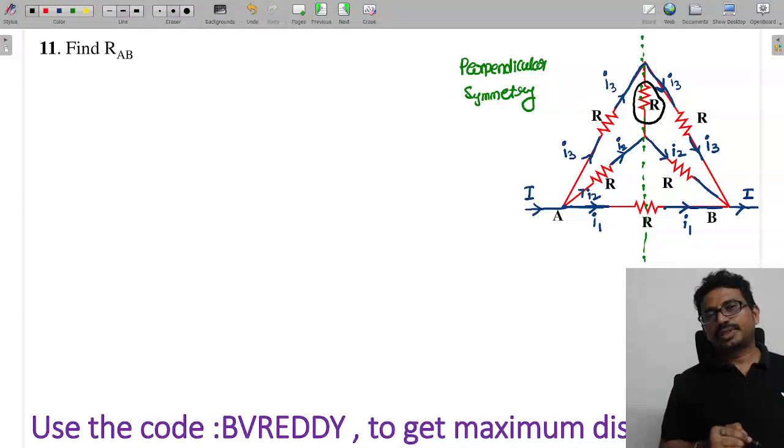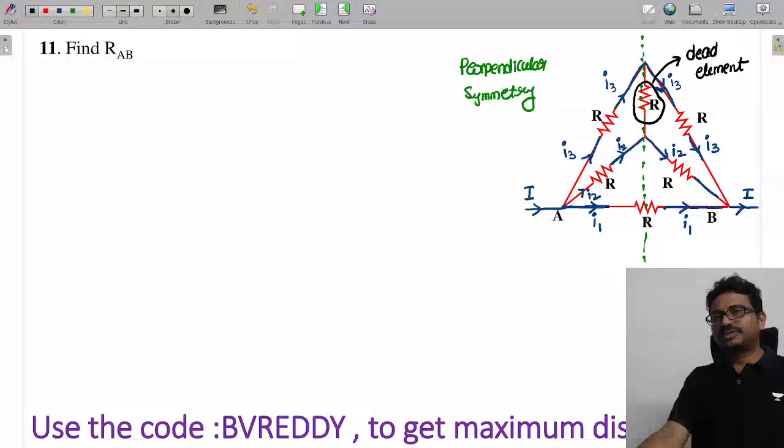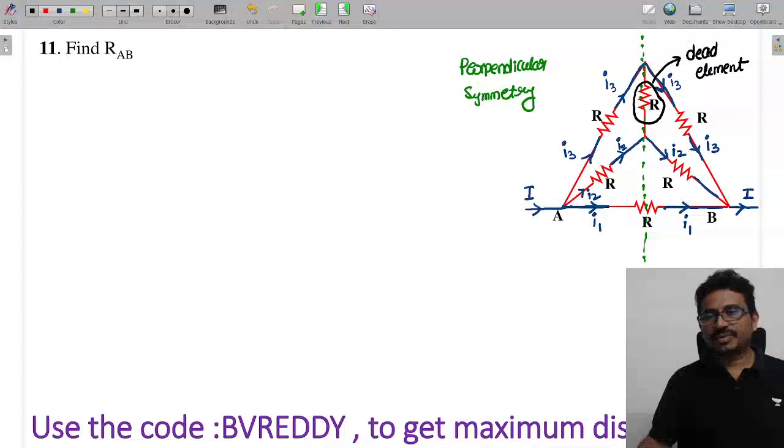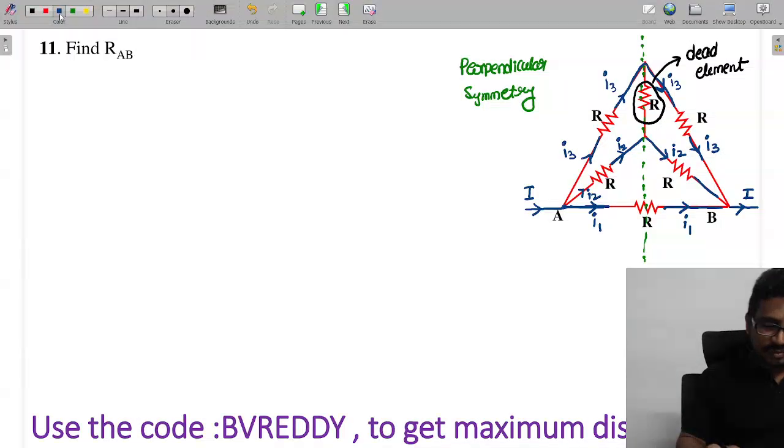If there is no current flowing through any element, then we can call that element a dead element. This element is called what? Dead element. This dead element does not affect the circuit operation. So we can disconnect the dead element from the network, and thereafter we can redraw the circuit. So by disconnecting that element, if I redraw, see how the circuit becomes.